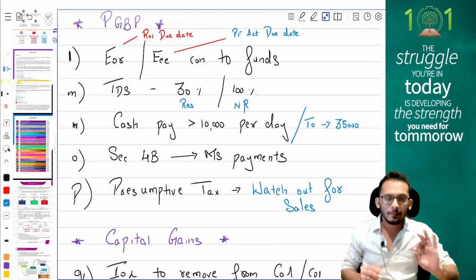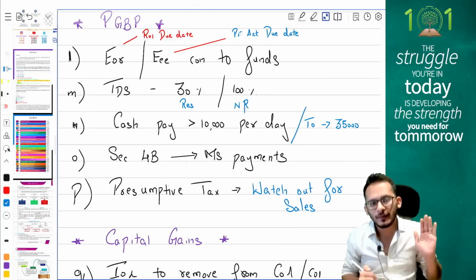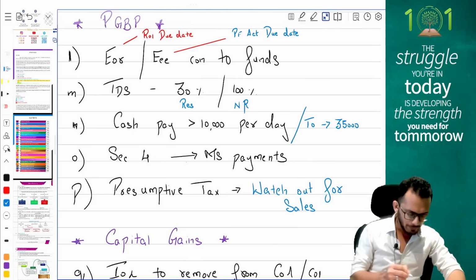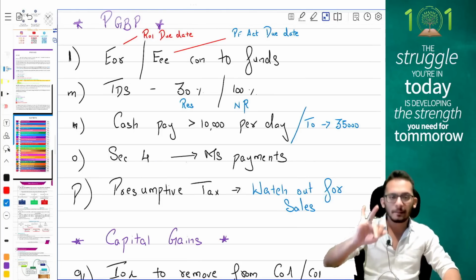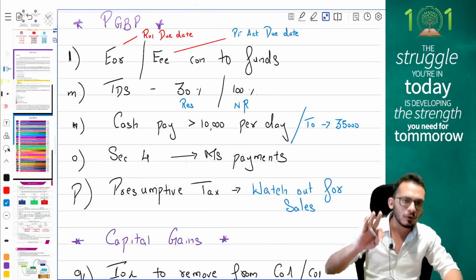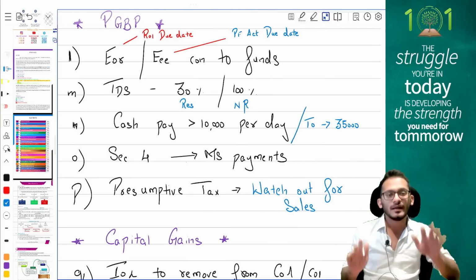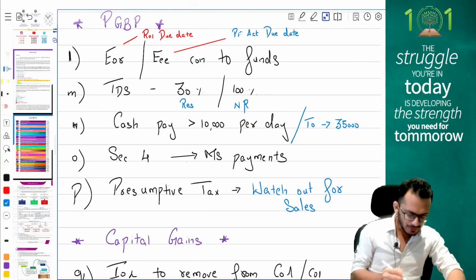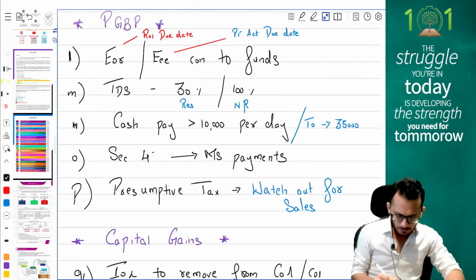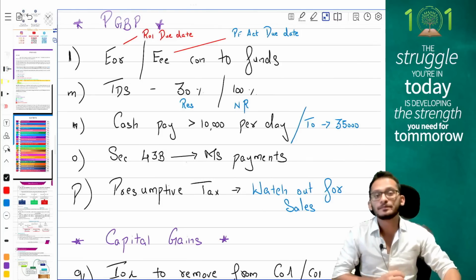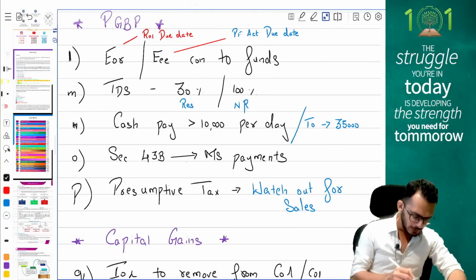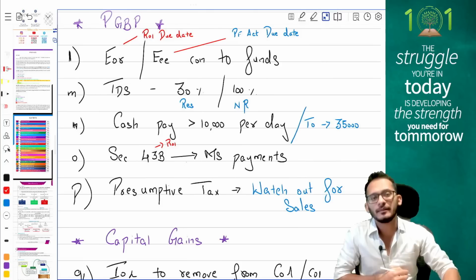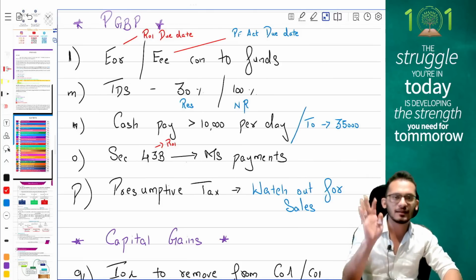Next, people, your important amendment of the current year, your 43B adjustment. 43B adjustment tells you that when you have any kind of payments like tax, employer contribution to funds, any kind of bonus and commission, leave encashment, railway assets use, interest on loan paid to banks, you will only get the deduction if you make the payment on or before the due date of return filing. So if you make the payment by the ROI due date, you can claim it as deduction. If you don't make it by the ROI due date, you disallow the expense.